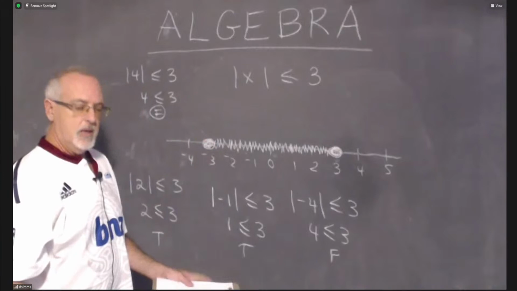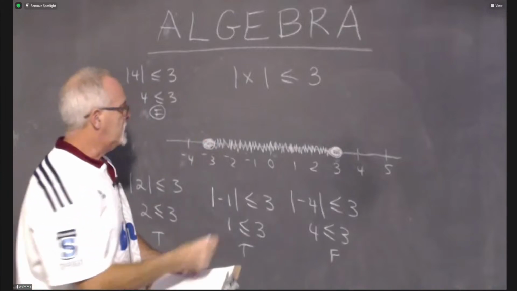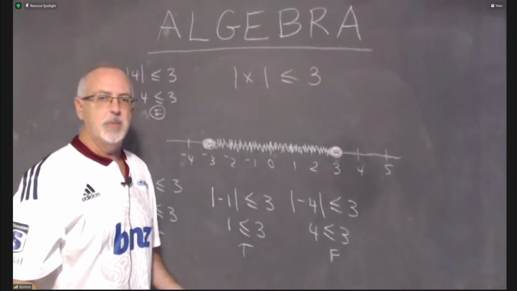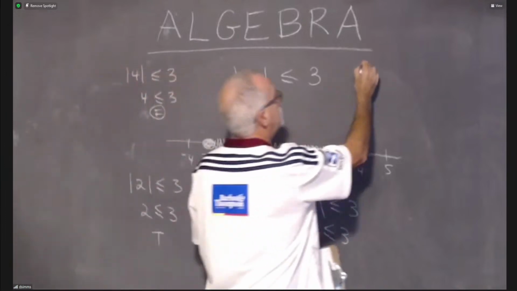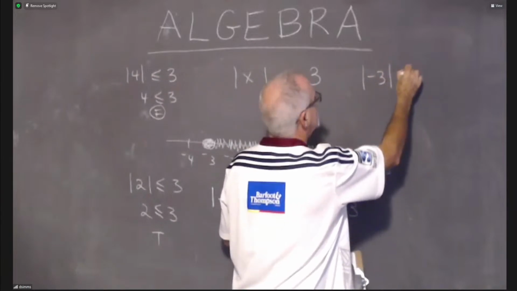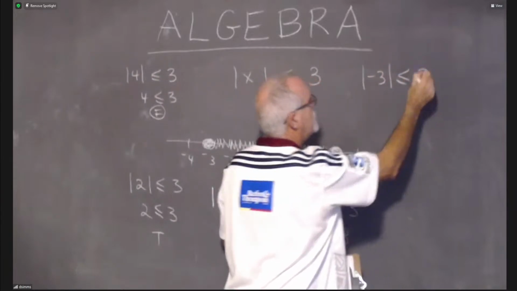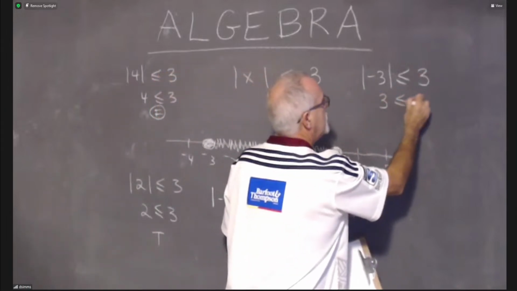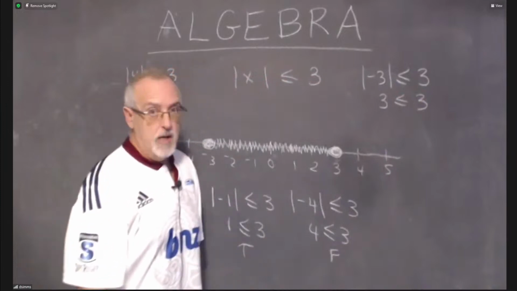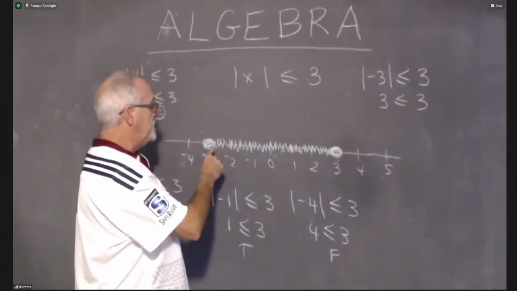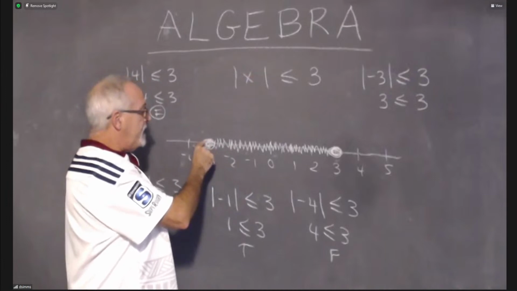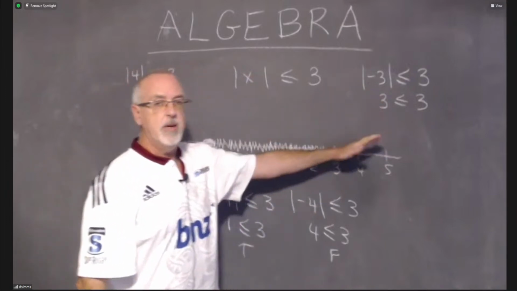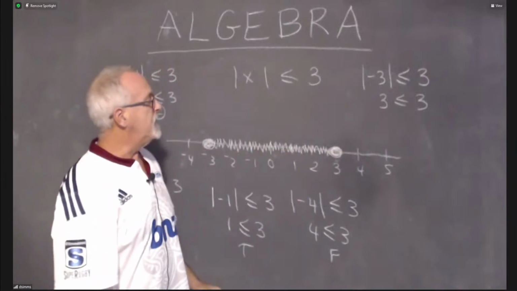But I want to test that too. So let's try the -3. Plugging negative numbers into absolute value seems to be more fun, because more stuff happens. If we plug -3 in here to see if it is less than or equal to 3, the absolute value of -3 is 3. And 3 is not less than 3, but it is equal to 3. So yes, I should be including -3, and that's why I have to fill in that circle. If I plug in +3 into my statement, something very similar is going to happen.